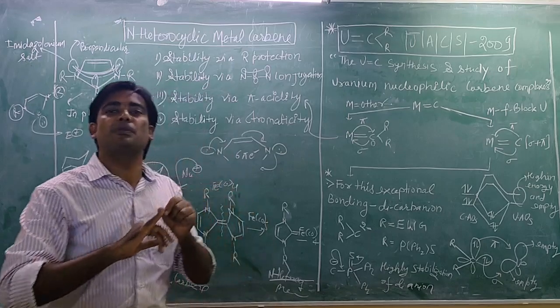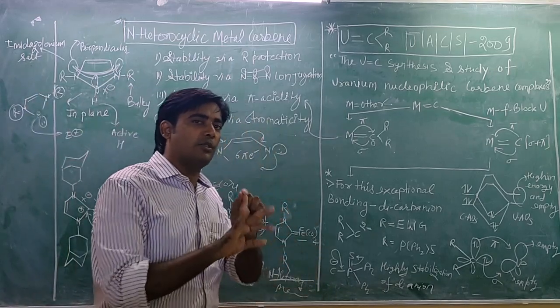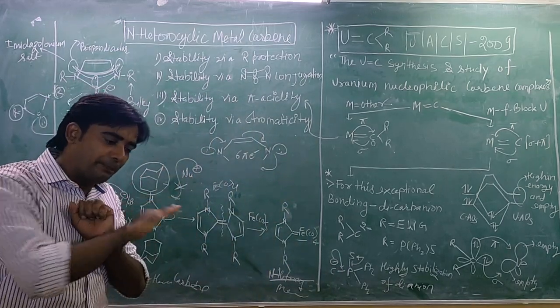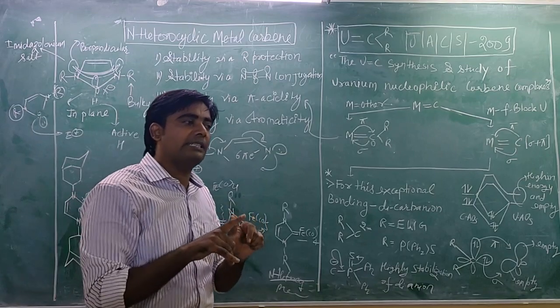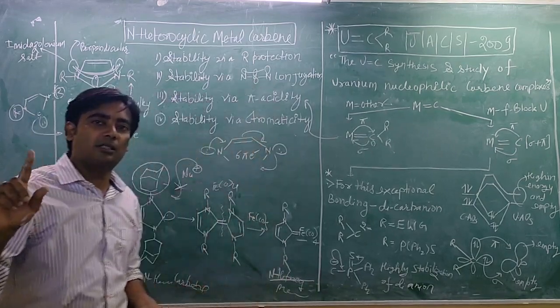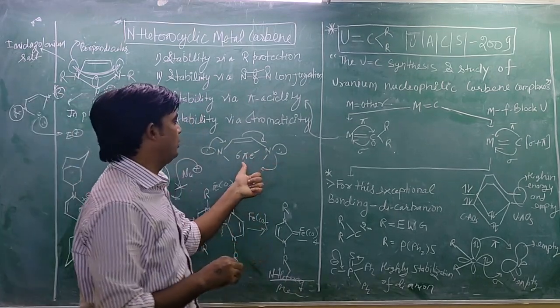First, the compound should be cyclic. Second, the compound should be conjugated, fully conjugated. Third, the compound should be fully flat, that means planar. And fourth condition, the compound should follow the 2n plus 2 pi rule, that means the 6 pi electrons rule.